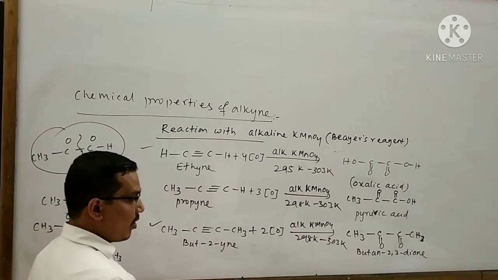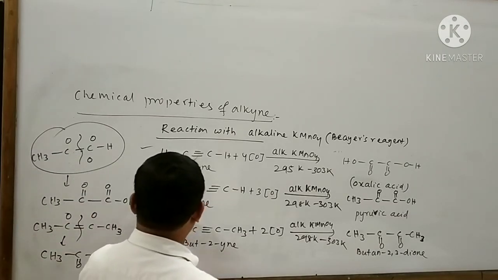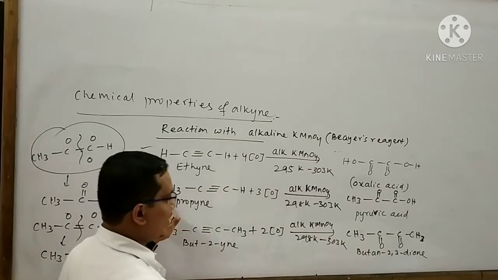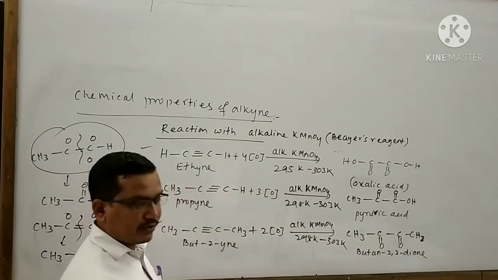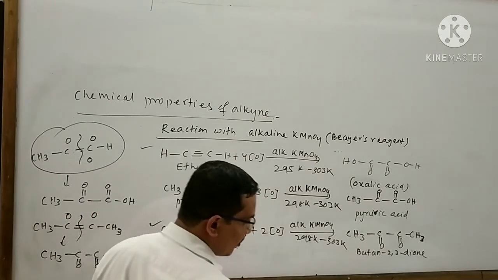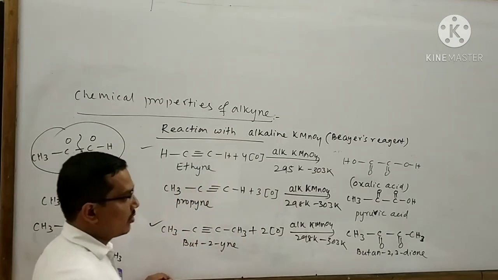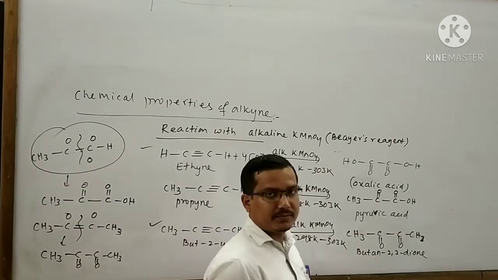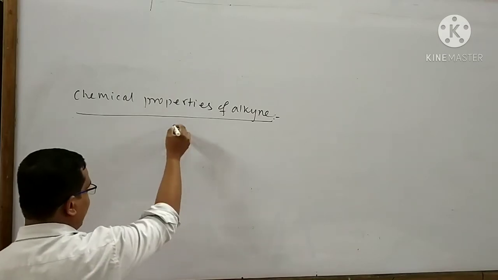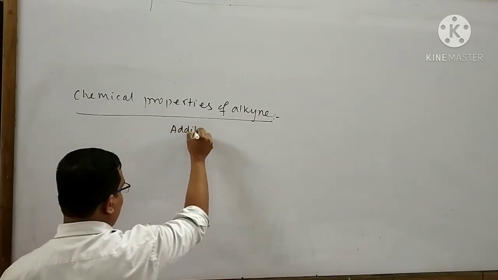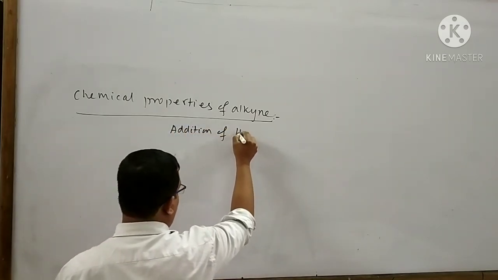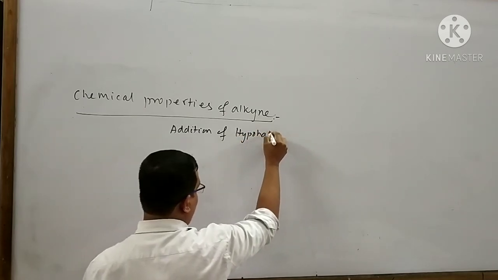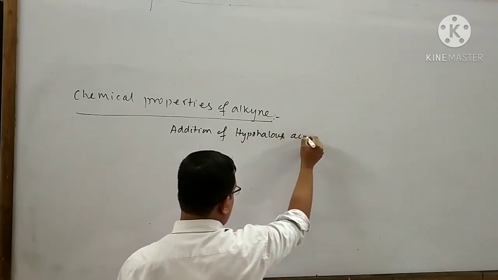to give oxalic acid. For this reaction, I can write a statement like this: propyne reacts with the cold alkaline KMnO4 solution to produce pyruvic acid. Next, I will explain about the addition of hypochlorous acid.